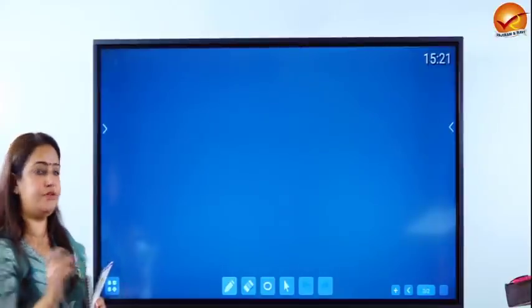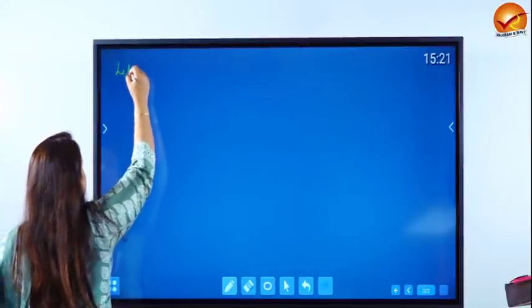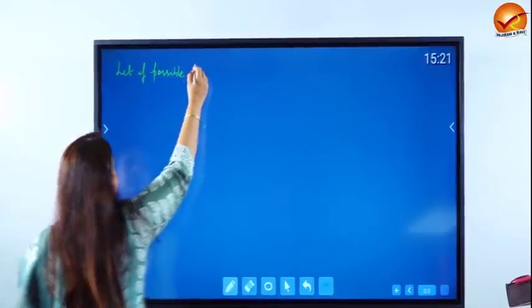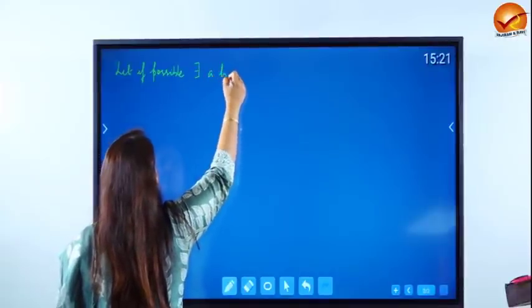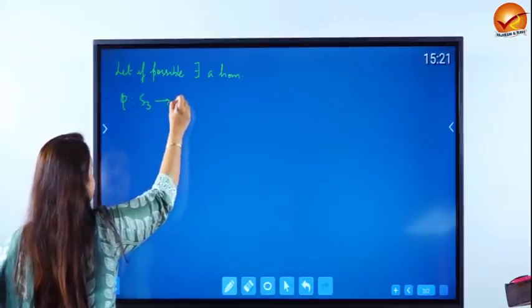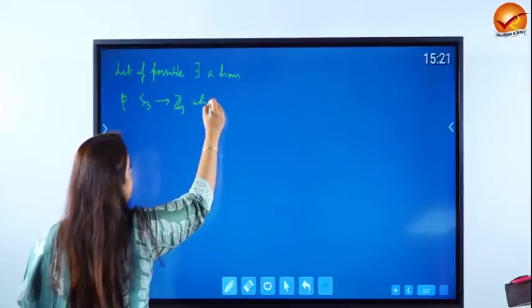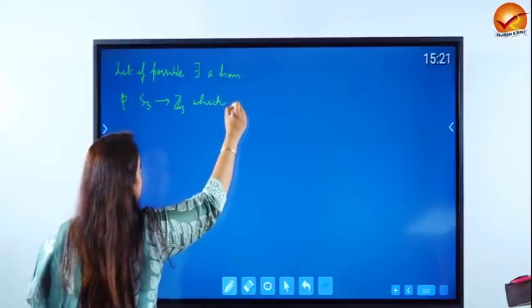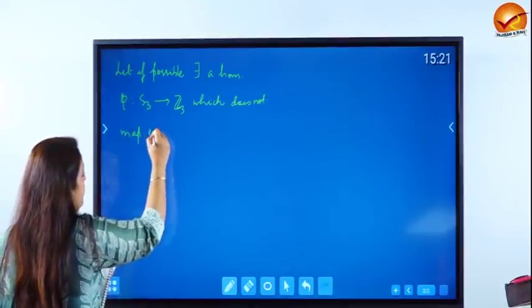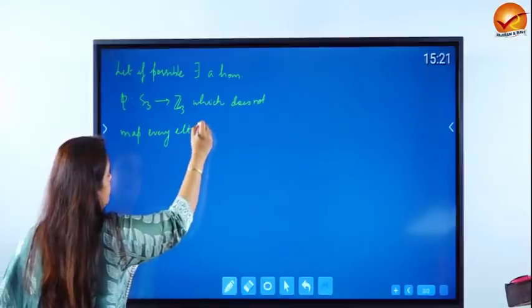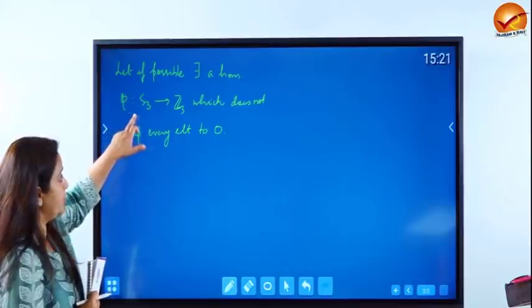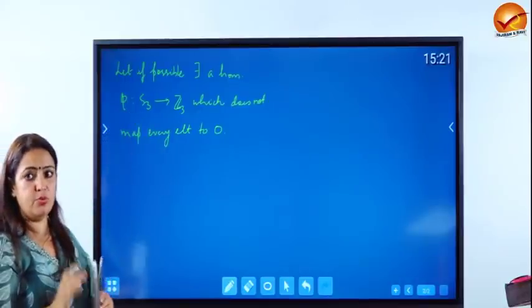So we proceed by contradiction. Let, if possible, there exist a homomorphism, say phi, from S3 to Z3, which is not the trivial homomorphism, so which does not map every element to 0. Let us assume phi is that homomorphism which does not map every element to 0.